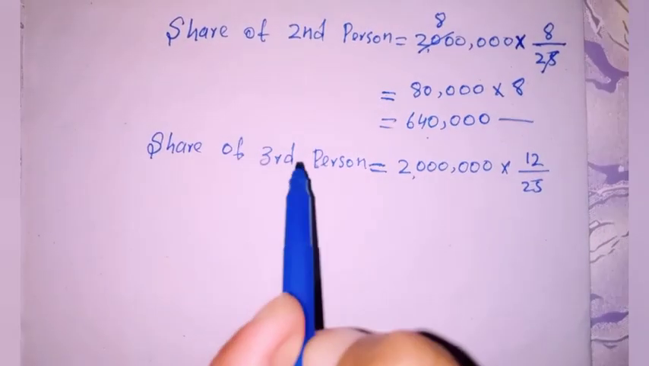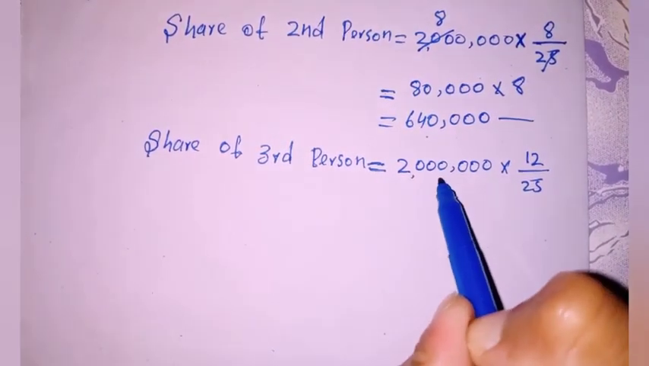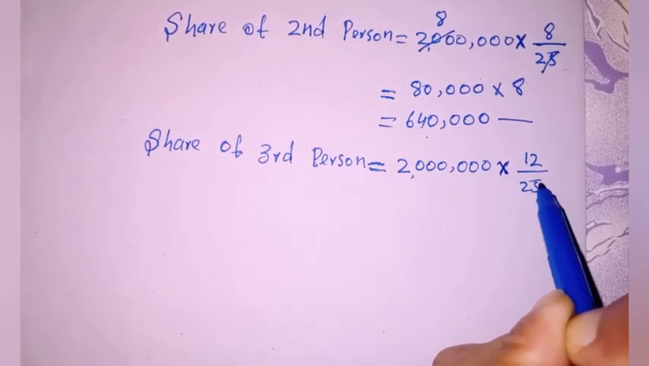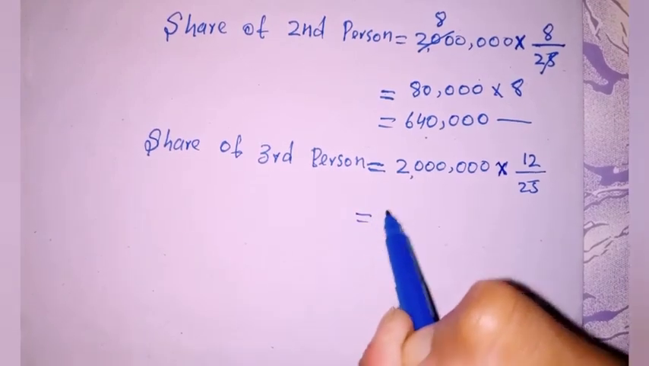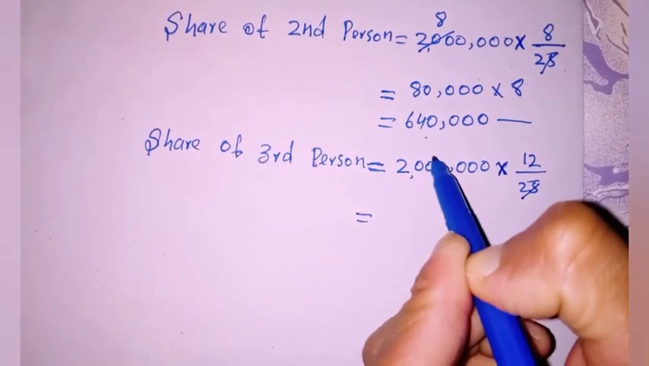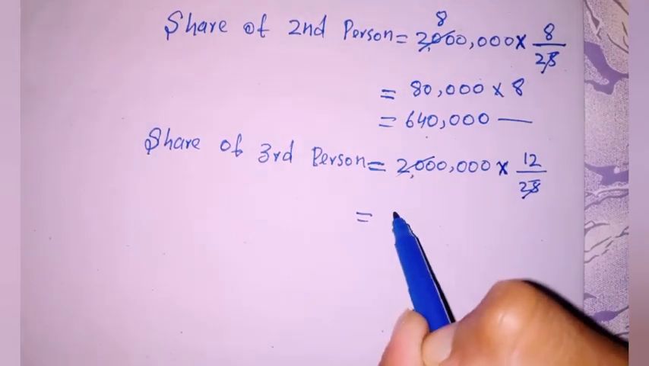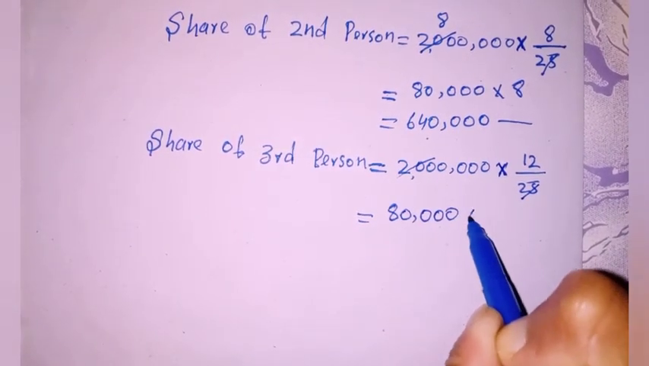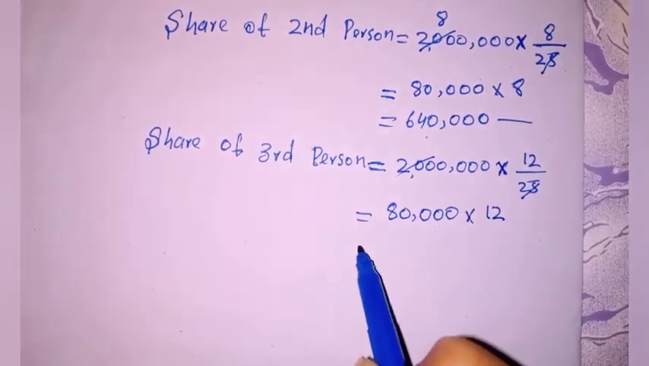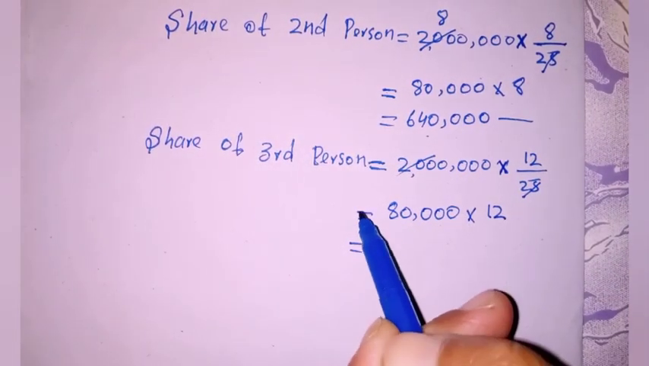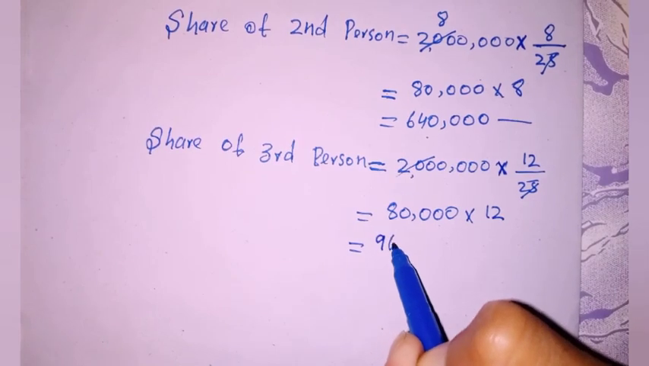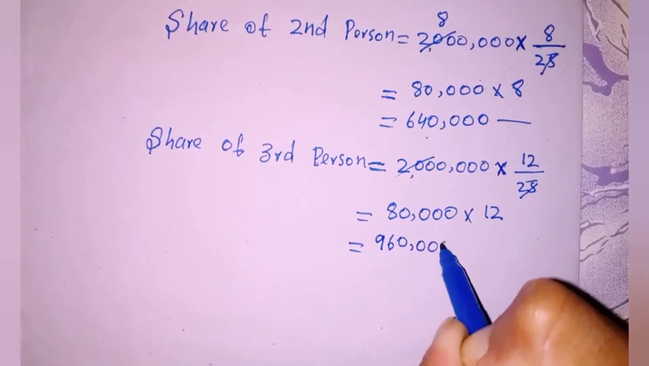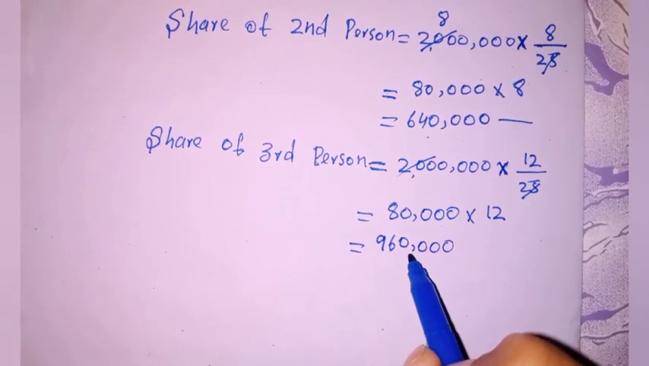Now to find out the share of third person, we multiply 2 million with 12 divided by 25. So from here we get 25 cancel with 200, so from here we get 80,000 multiplied by 12, and if we multiply 80,000 with 12, we get 960,000.